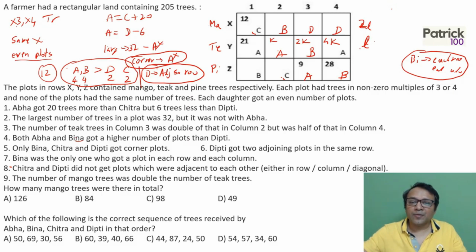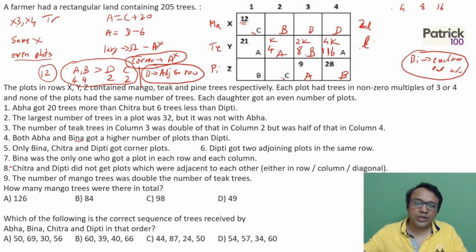3, 6 and 12. But 12 is not possible because there cannot be the same number of trees in any two blocks, and 12 is already there. Next is 4, 8, 16, which looks possible. Then next is 6, 12, 20. Again 12 is not possible. 8, 16, 32. But if I put 8, 16, 32, 32 will be A, and I very clearly mentioned A cannot be 32. That means the only possible value for K, 2K and 4K is 4, 8 and 16.